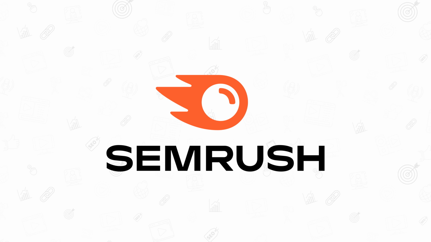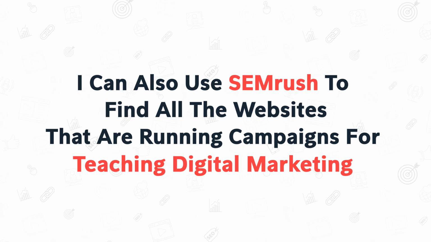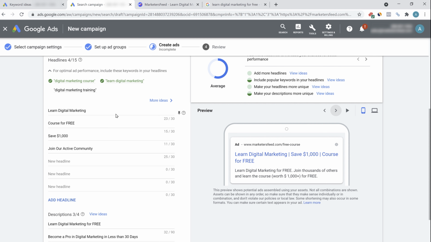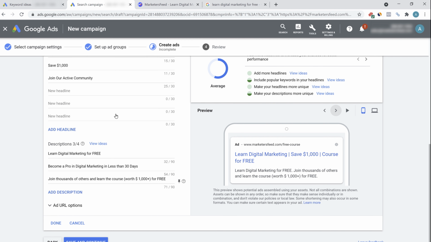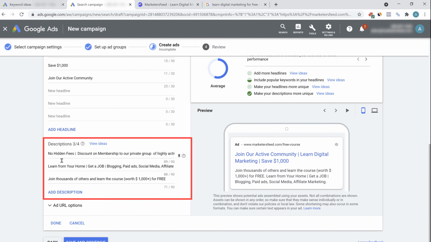So similarly, I can also use SEMrush as I showed you earlier. I can also use SEMrush to find all the websites that are running campaigns for teaching digital marketing. And I can also get inspired from their headlines. So I will recommend you guys to keep multiple headlines and see which one is converting the best. So now comes the part of description.